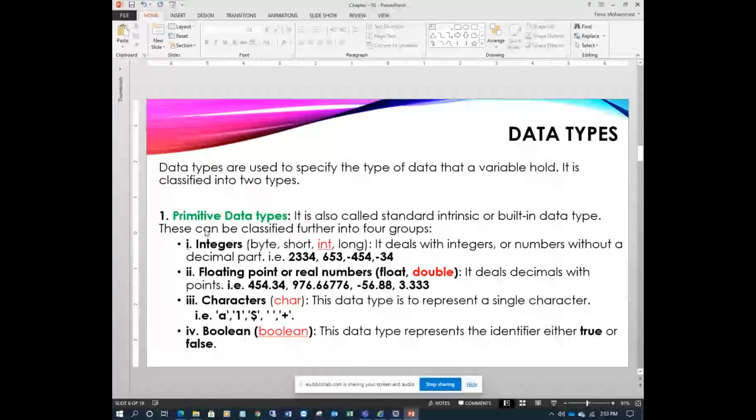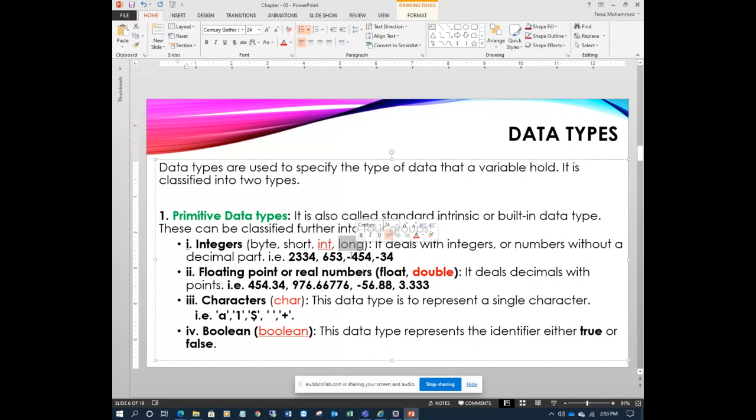Now if I say student ID, ID is a number, so use integer, or long if it is a very big number. Next, if I say student marks, maybe 0.5 marks, 0.2 marks also, so use double. See the type of data you want to use. For that, you have to use the associated data type.